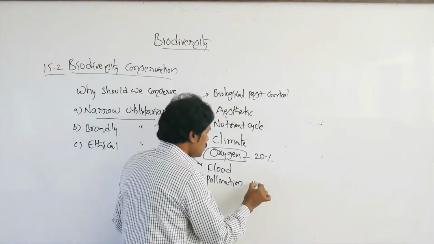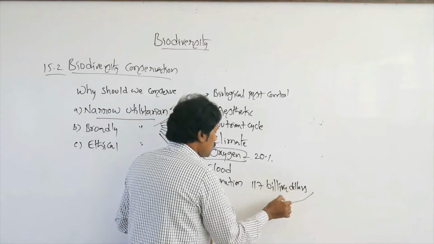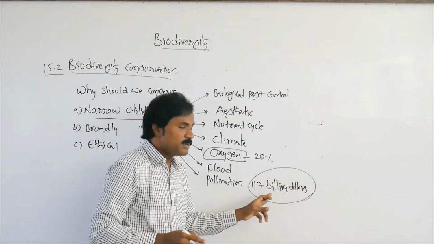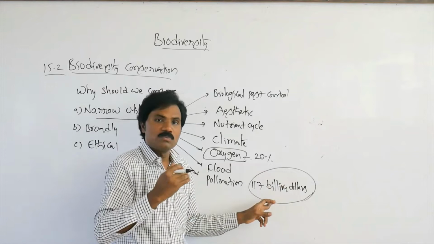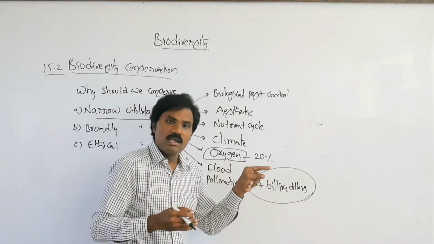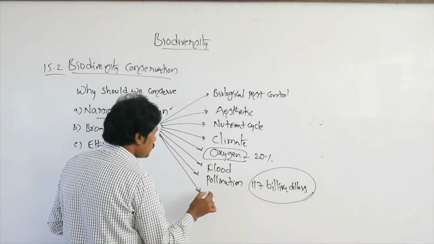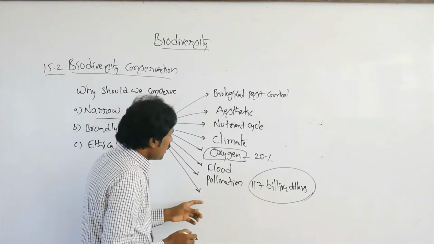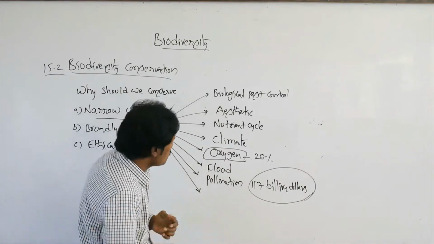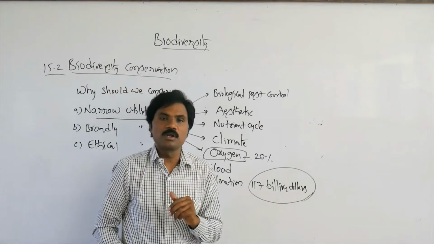If humans did the pollination, this much money must be spent, but it is saved from nature through pollinating agents. Naturally, it takes place. Like this, in many different aspects it is utilitarian and utilized in a broader manner. That's why it must be protected.